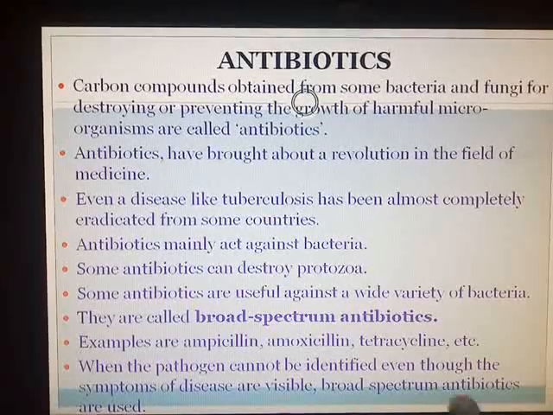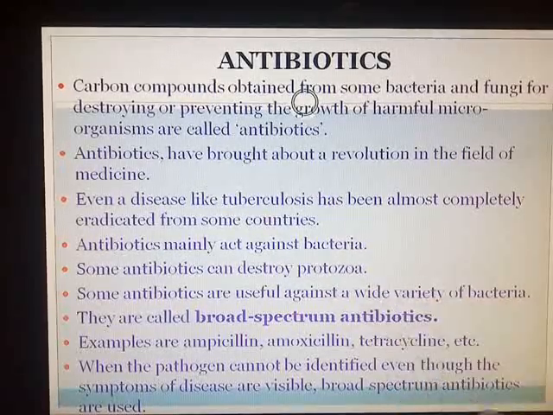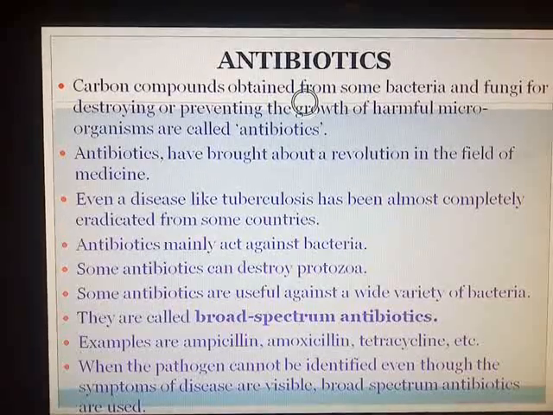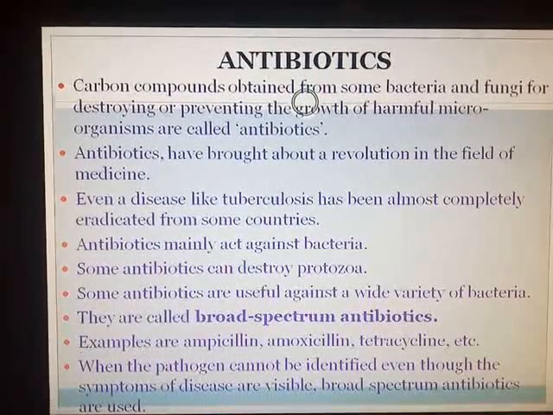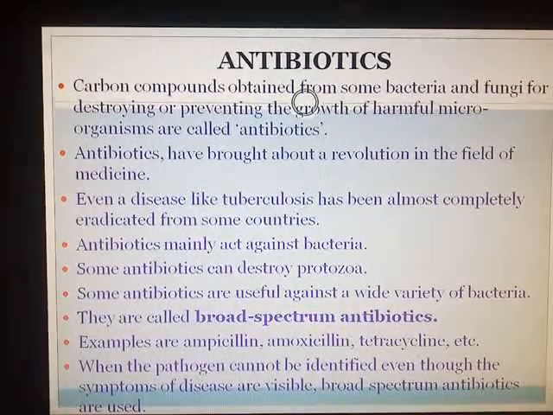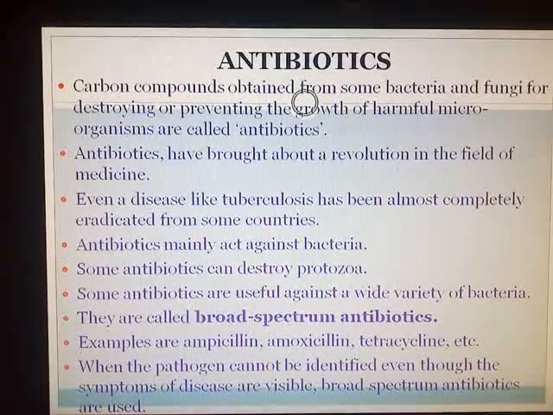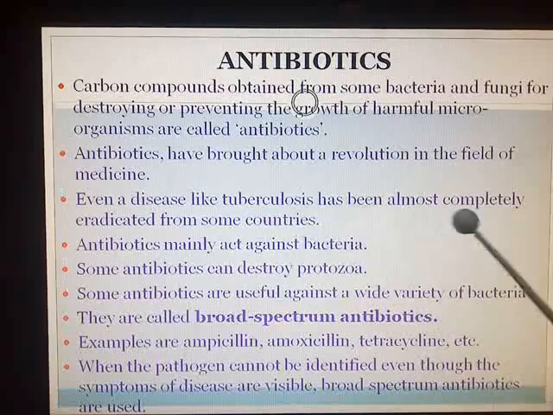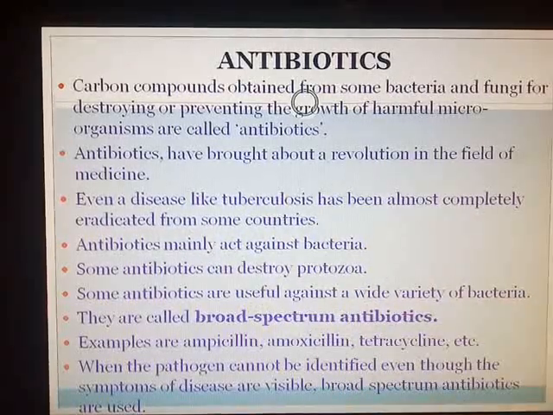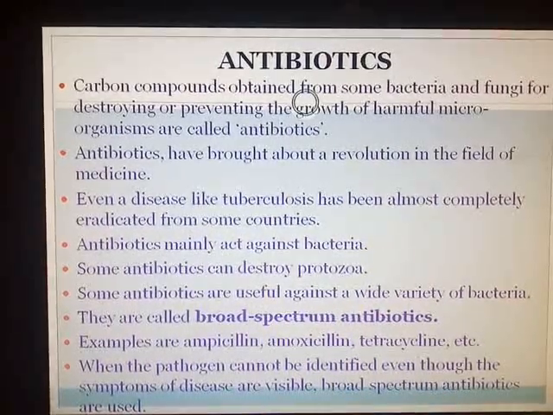But previously also tuberculosis was a disease as dangerous as coronavirus. But today, as antibiotics against tuberculosis have been invented, a disease like TB has been completely eradicated, completely moved out from some of the countries.